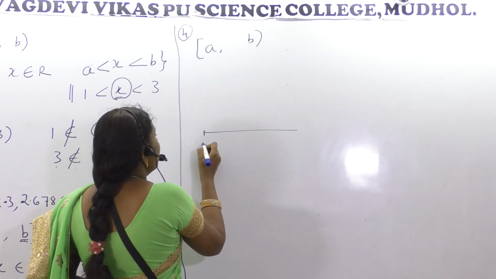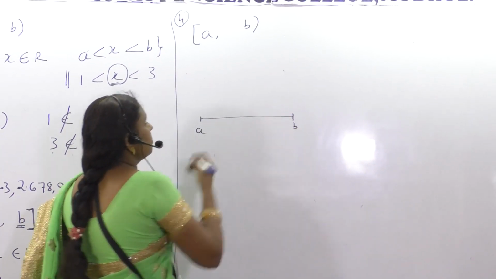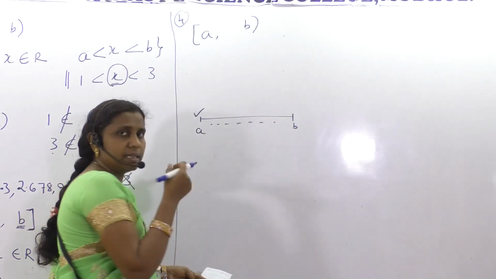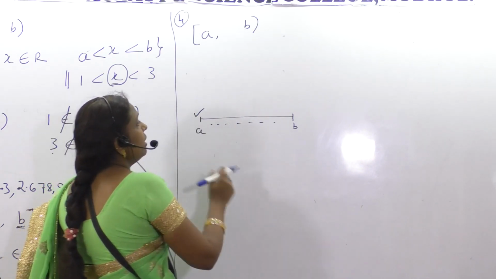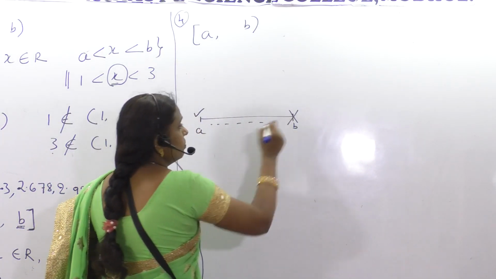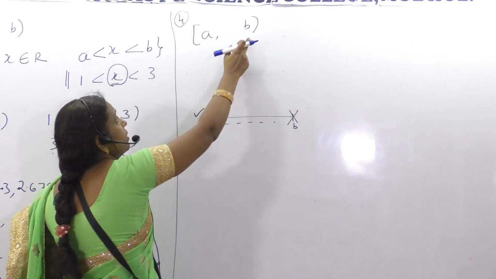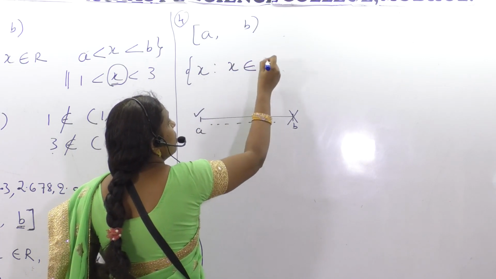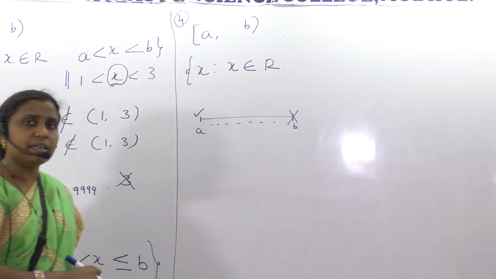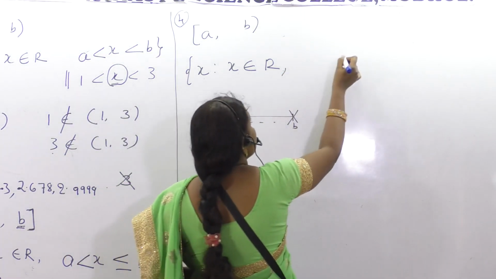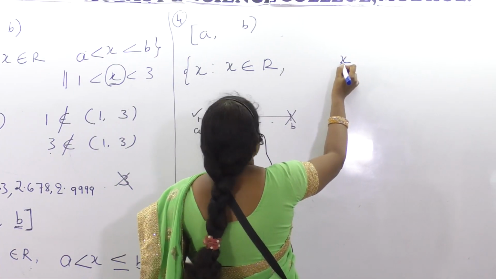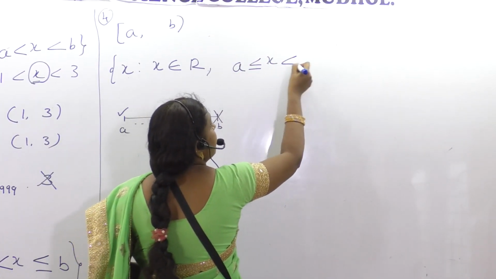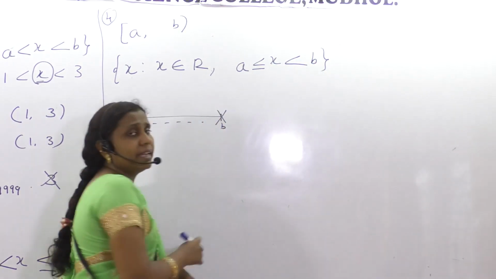A, B means lower limit A, upper limit B. Exactly point A, anything between A and B, consider. Exactly point B, no, because it is open. So how can you define the set X such that X belongs to the set of real numbers, and what is the nature of the number? It should be greater than or equal to A, but strictly less than B.